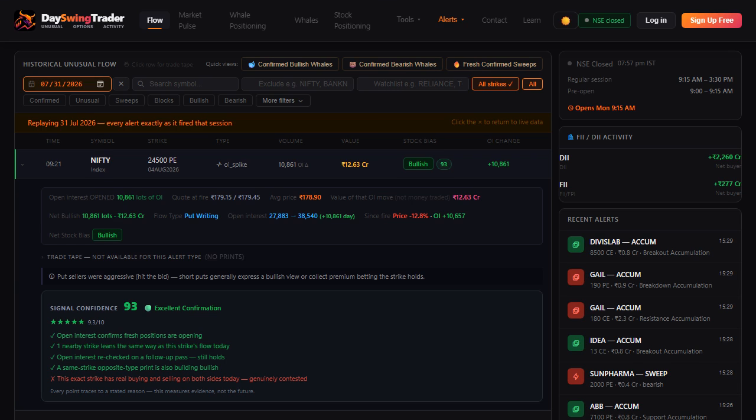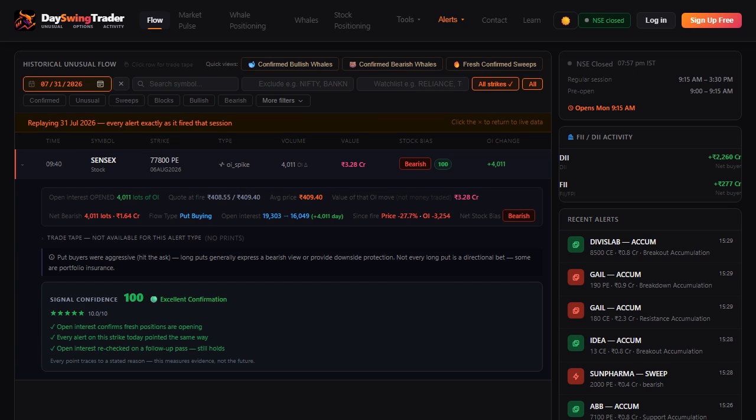A real one. 9:21 in the morning, Nifty 24,500 puts, nearly 11,000 contracts of fresh open interest, worth about 12.5 crores at the option price. Puts being written at the open, and you know the grid, but writing is bullish. Score 93.